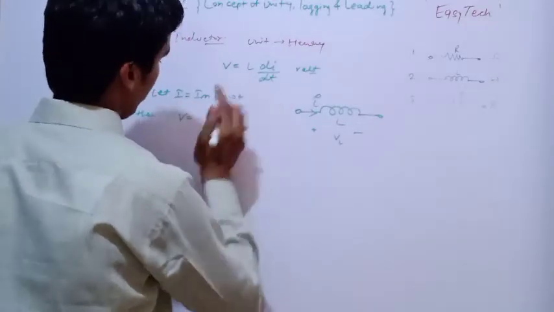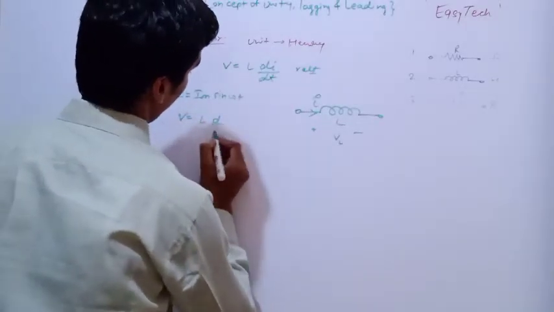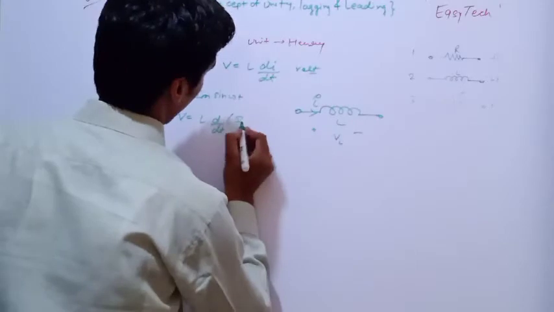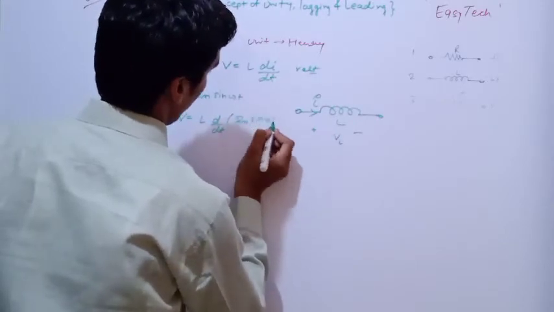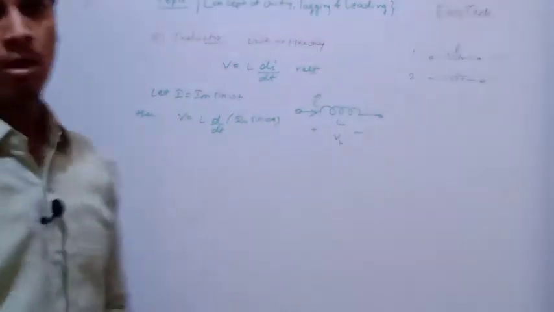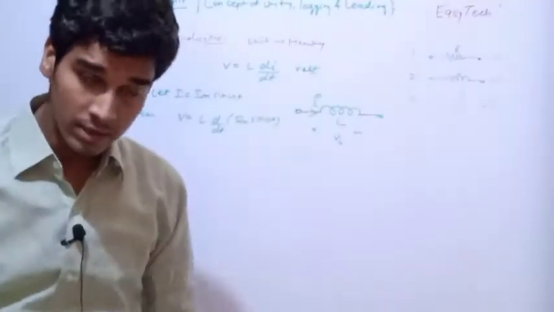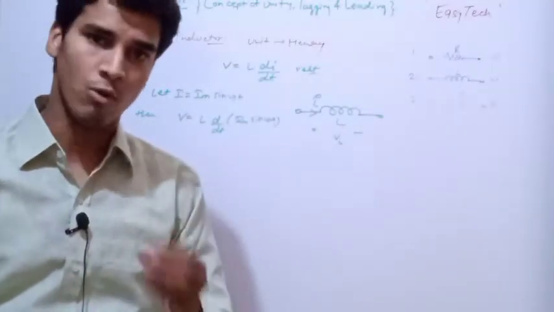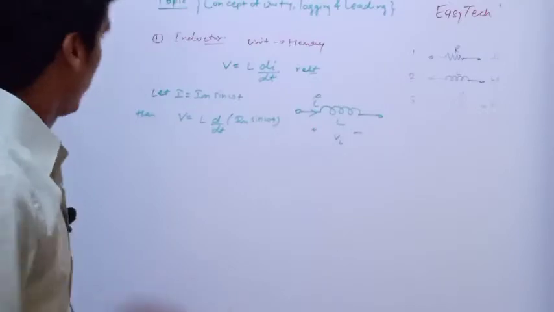If I take the expression for I, let I is equal to Im sin omega t, then according to this equation, what will be the value of V? V will be equal to L d upon dt of Im sin omega t. If you know the differentiation property, you will understand that the differentiation of sin omega t is cos omega t.